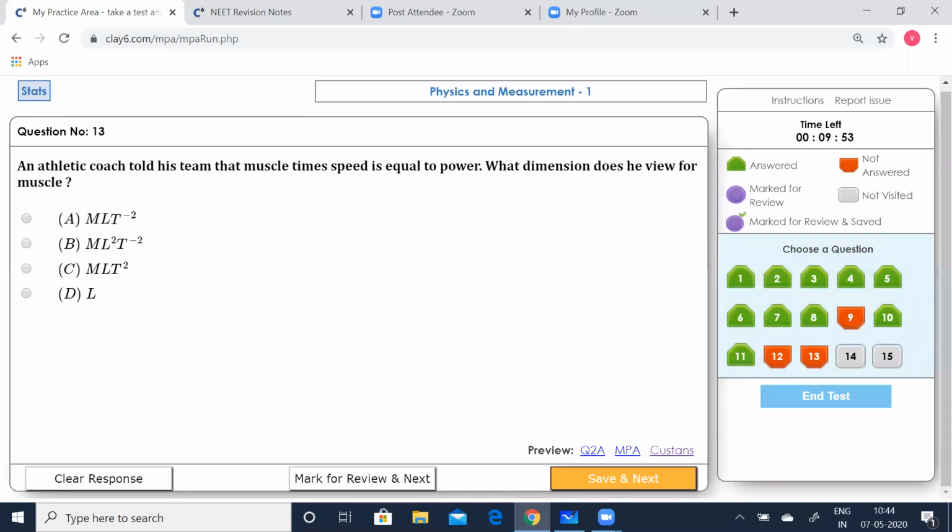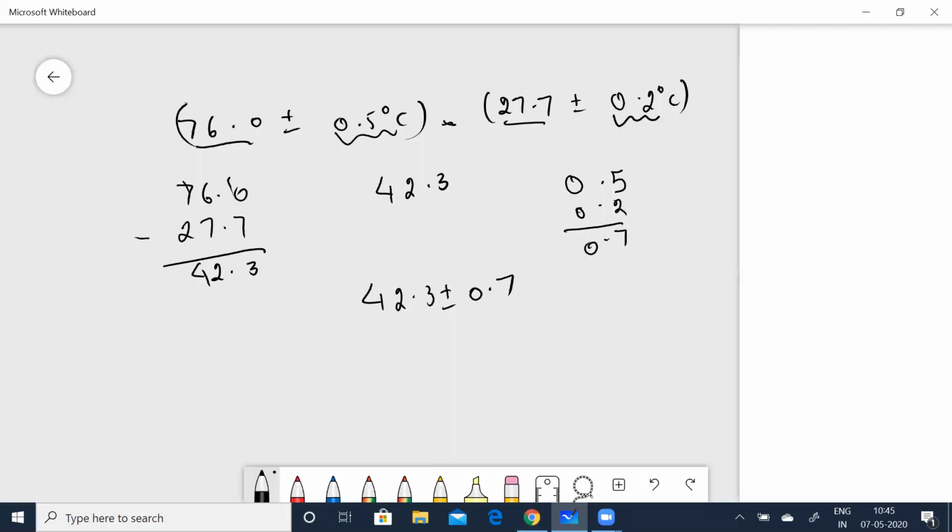Now coming to the next one. An athletic coach told his team that muscle times speed is equal to power. What dimensions does he view for muscle? Okay, this is an interesting question. Let me see.